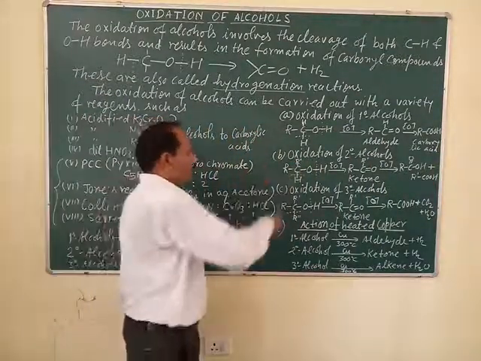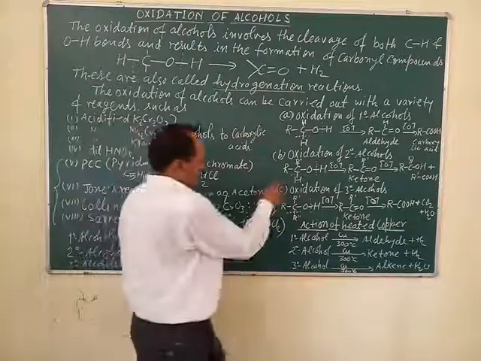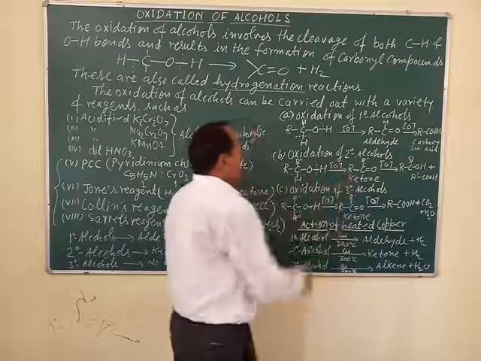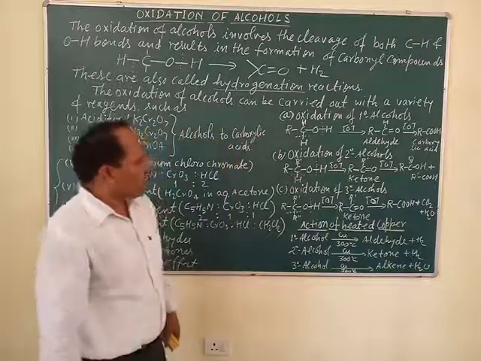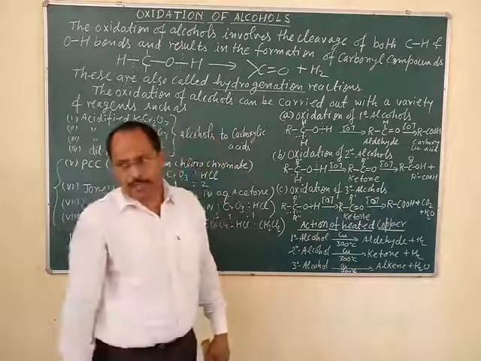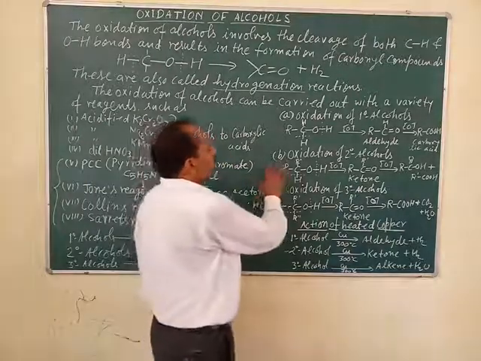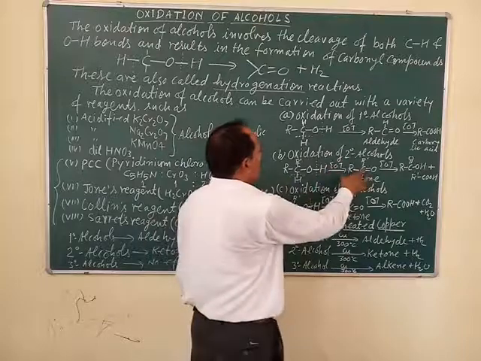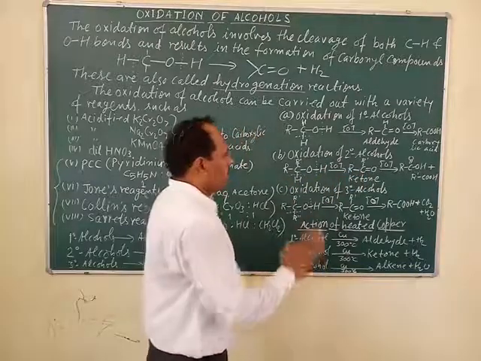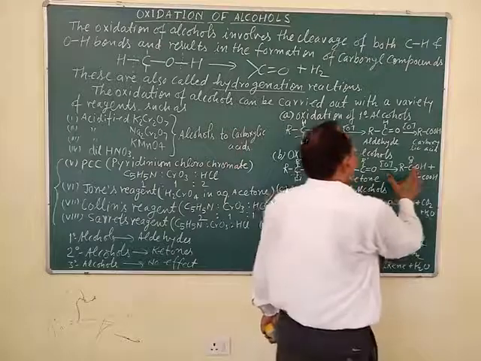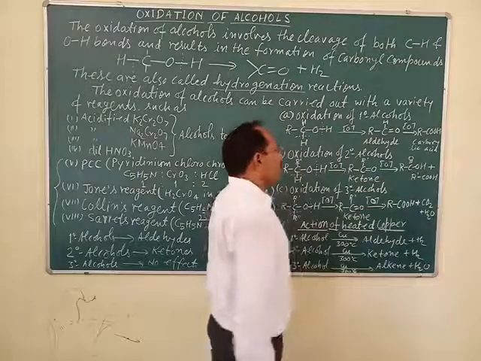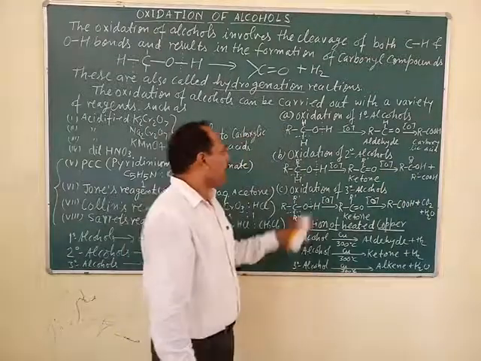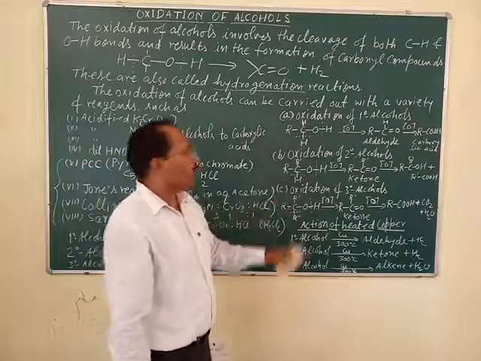When secondary alcohols are oxidized by these agents, easy oxidation takes place and a ketone is obtained which has the same number of carbon atoms as the alcohol. Means in the oxidation of secondary alcohol, the number of carbon atoms in alcohol and ketone remains the same. But on further oxidation, a carboxylic acid is obtained from the ketone which has fewer carbon atoms than the alcohol or ketone.